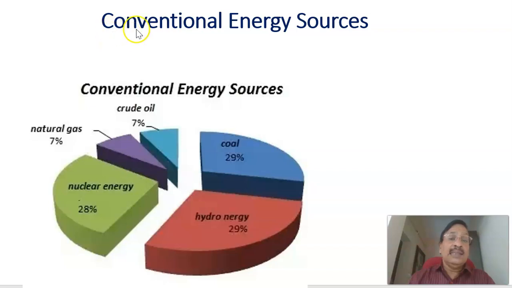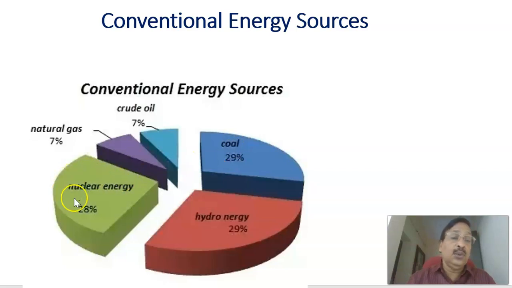Now let us see another classification, that is conventional energy sources and non-conventional energy sources. The different conventional energy sources are, first, hydro energy, that comes around 29 percent, and next, coal, that's also around 29 percent.